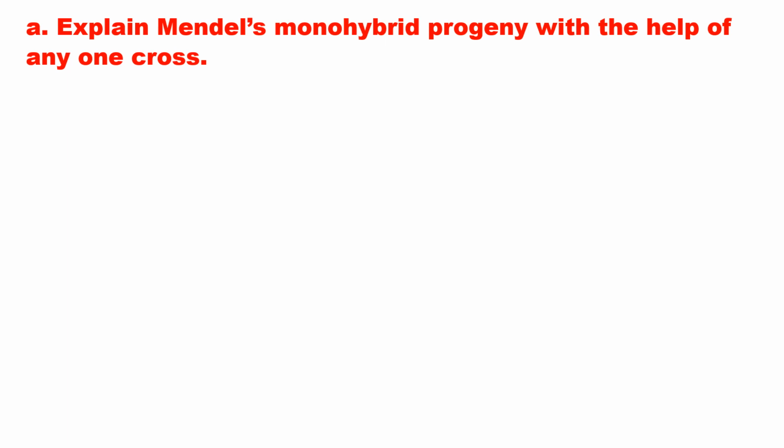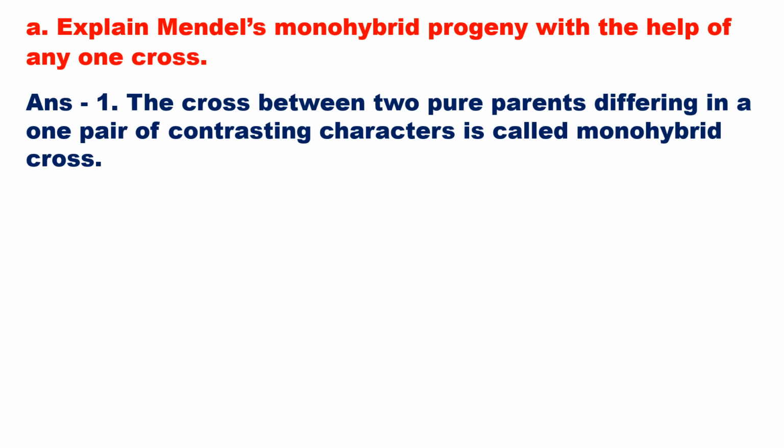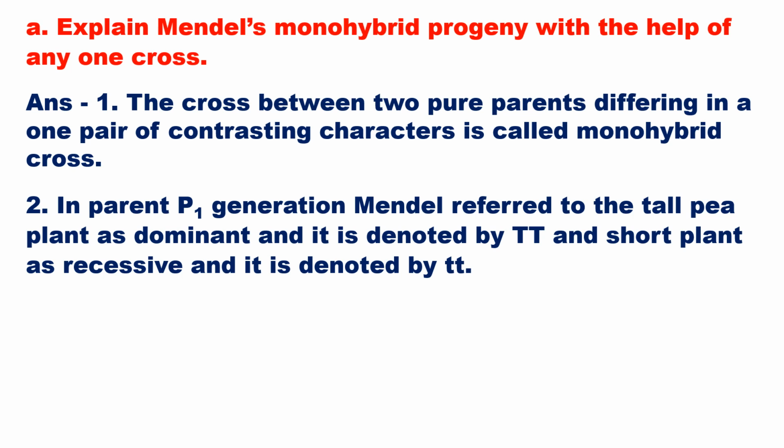Explain Mendel's monohybrid cross with the help of any one cross. Answer. The cross between two pure parents differing in one pair of contrasting characters is called monohybrid cross. In the parent P1 generation, Mendel referred to the tall pea plant as dominant, and it is denoted by capital TT, and the short plant as recessive, denoted by small tt.